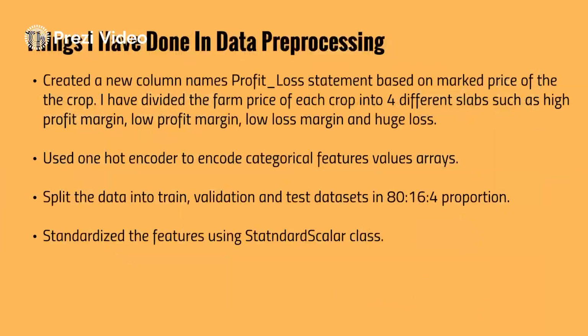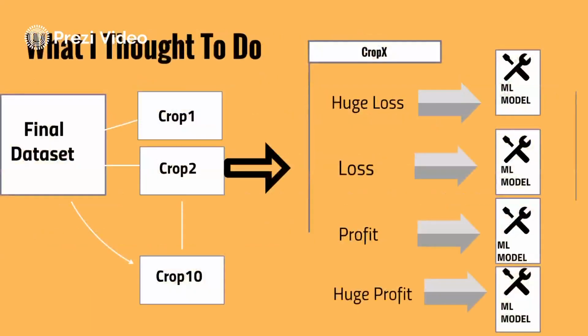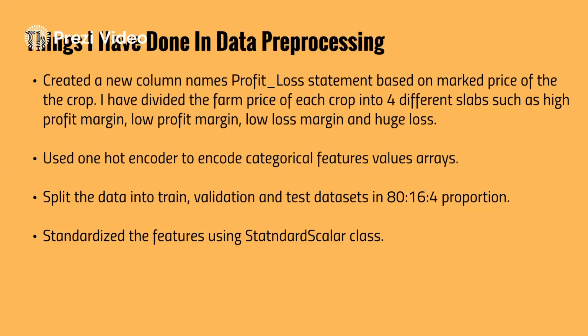So for that, I created a loss statement based on the market price of the crop, and I divided the farm price of each crop into four different slabs, as I said here, based on different percentile values.